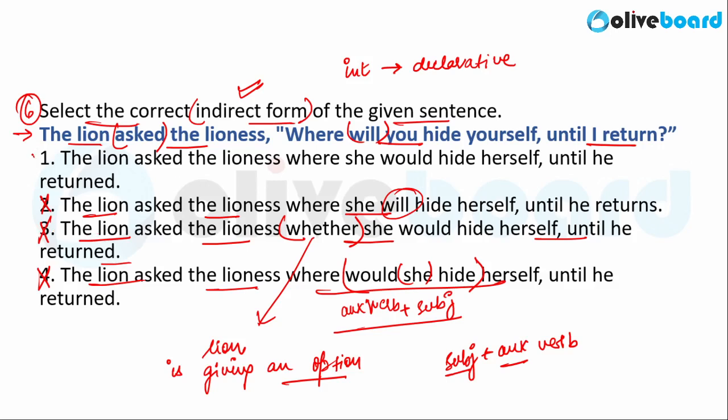This leaves us with option 1. Option 1 here is the correct answer. The lion asked the lioness where she would hide herself until he returned. So notice return here changes to the past form, that is returned, and will here changes to would. So I hope the changes are clear.